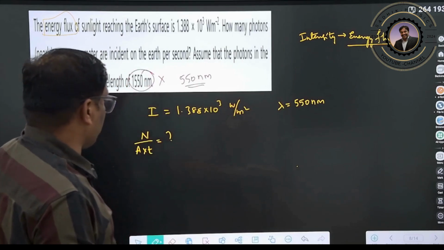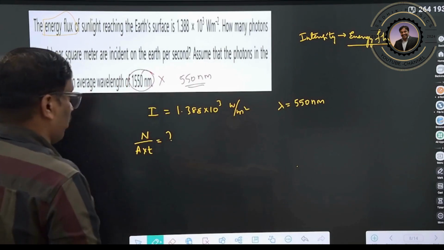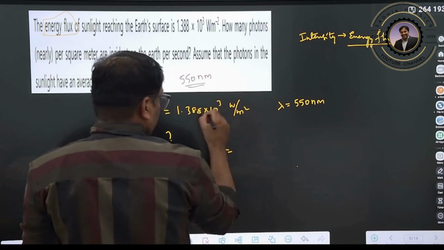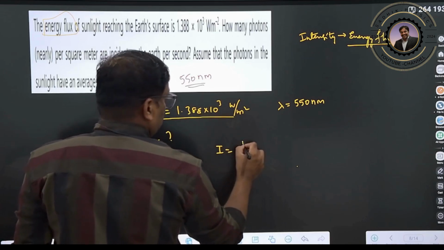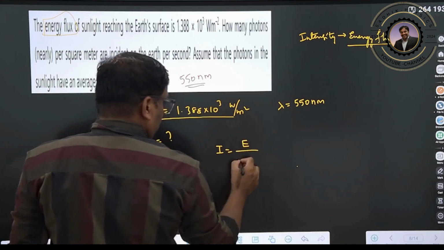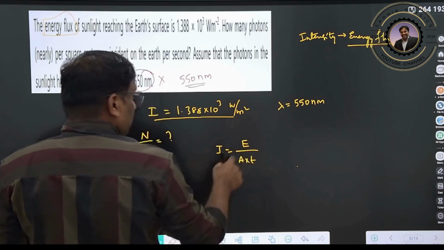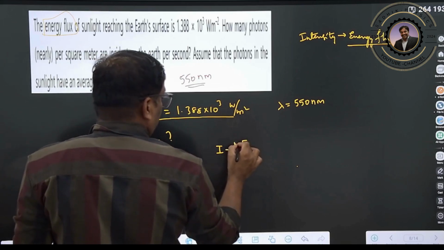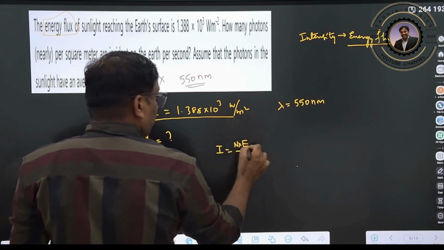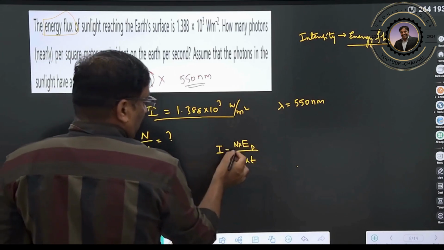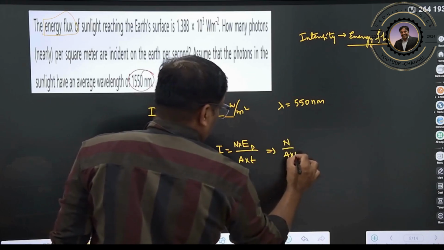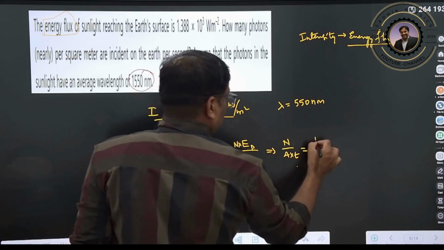So here, how to calculate it now? Here you can get it as intensity. Intensity is nothing but what he gave, right? So intensity is nothing but energy per unit area per unit time. This is your total energy. Therefore you can write it as number of photons into energy of the photon. Clear? So n by A into t can be written as intensity by energy of the photon.